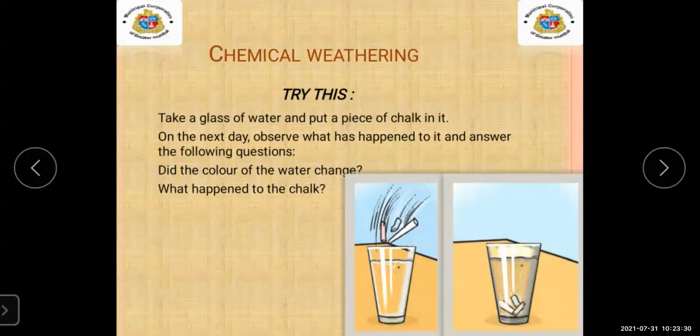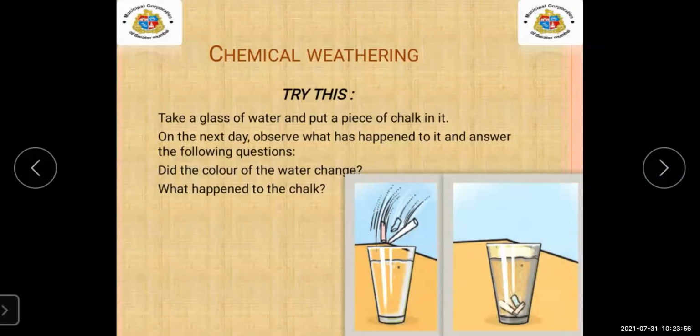Because we have put the colored chalks inside. As we know, chalks are made up of small particles. When they start dissolving in the water, they will separate their particles. So yes, the color of the water will change.